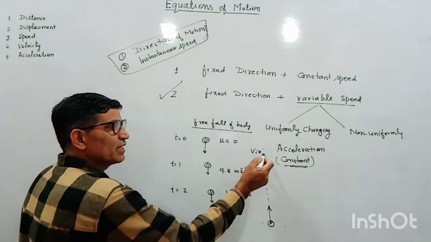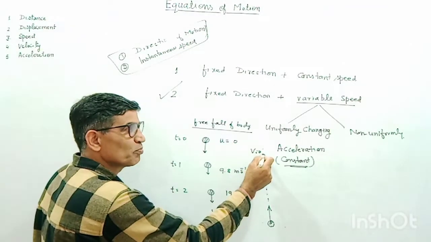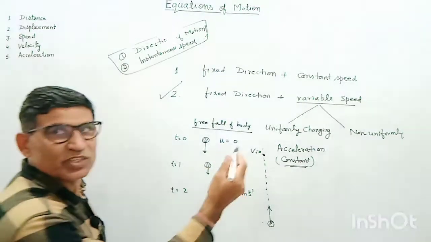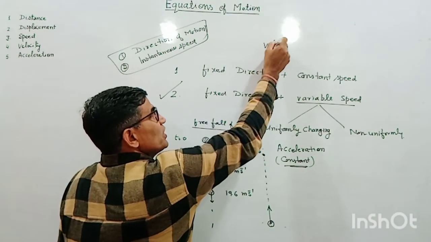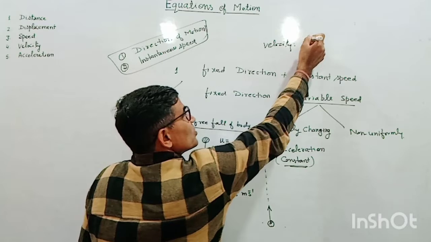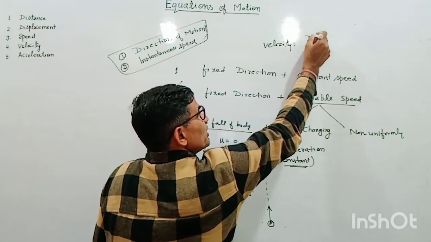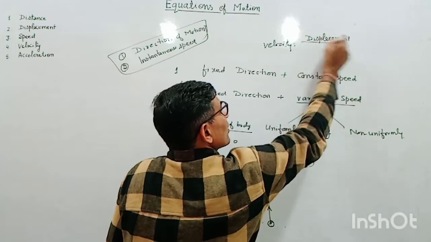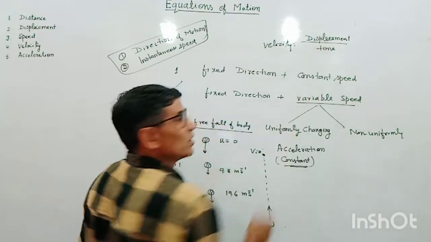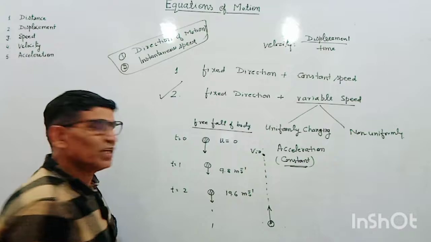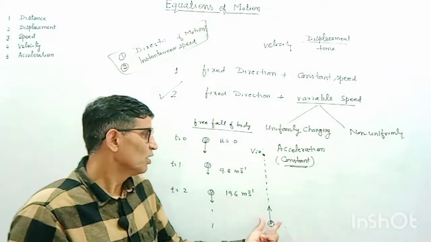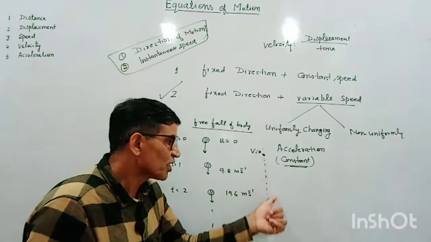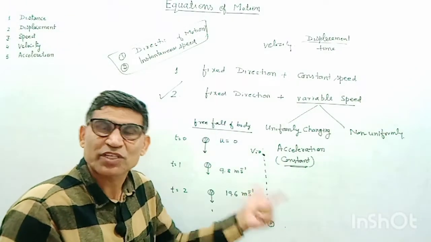So here the direction of motion is changed at the topmost point, and velocity, you know, is rate of change of displacement, that is displacement upon time. So during upward journey of the ball, the velocity is decreasing, and during downward journey is also continuously decreasing.